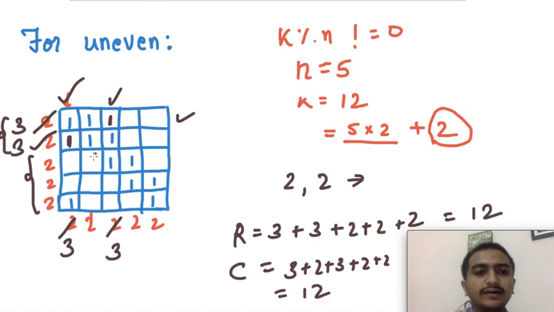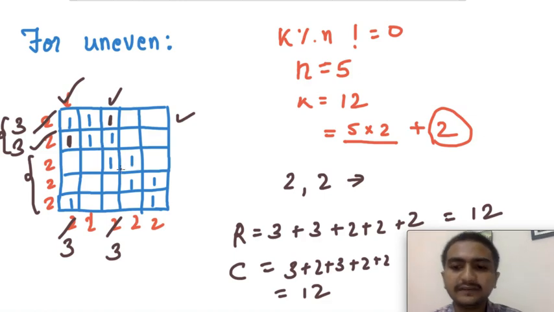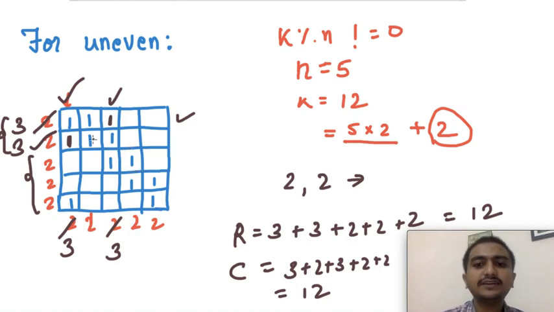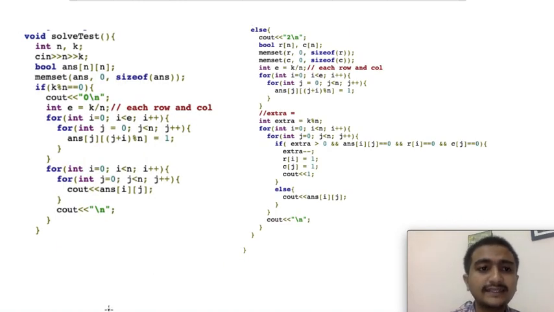So only once you fill the matrix evenly, then just place anywhere the ones which are unevenly placed. I hope you got this. Let's try to see in the code, then we'll get more clarity.